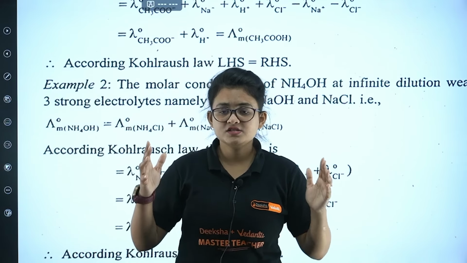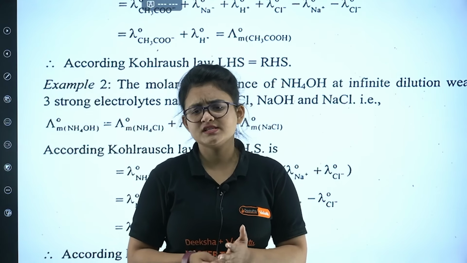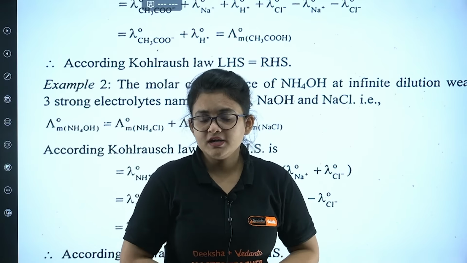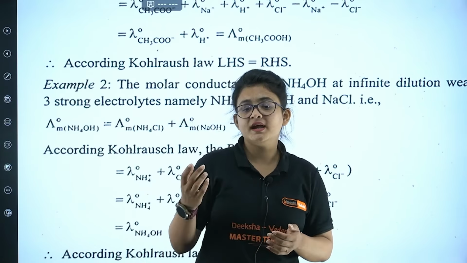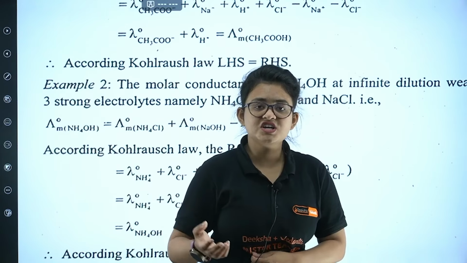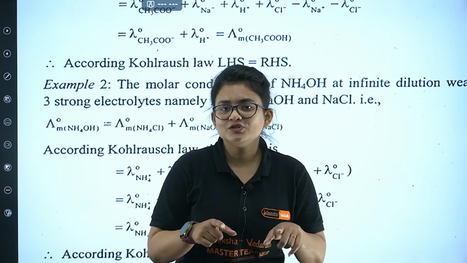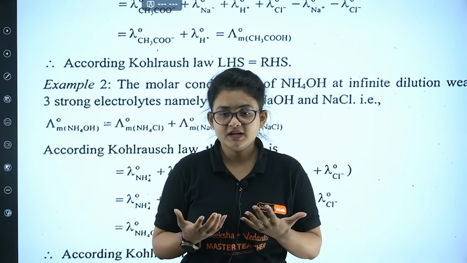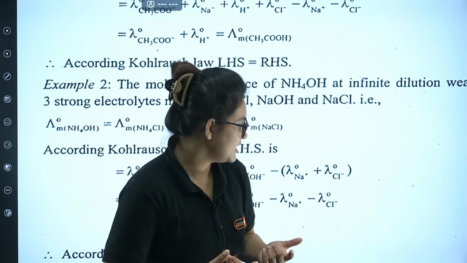Utilizing strong electrolytes, because from them you will get the graph from the Debye-Huckel equation, and by extrapolating you will get the limiting molar conductivity of each ion, right? So utilizing those values you can put them into the molar conductivity of the weak electrolyte, and hence you can calculate it. I guess it's clear.